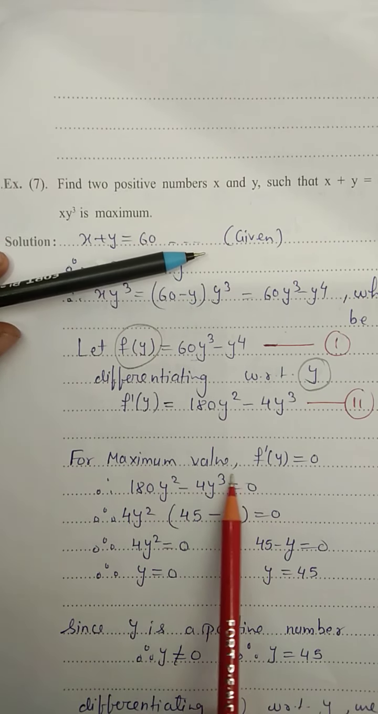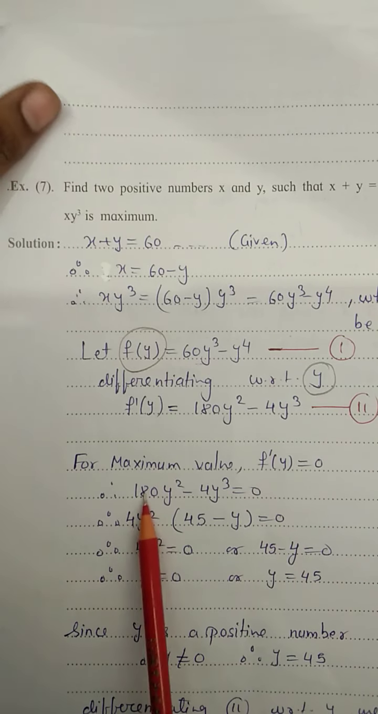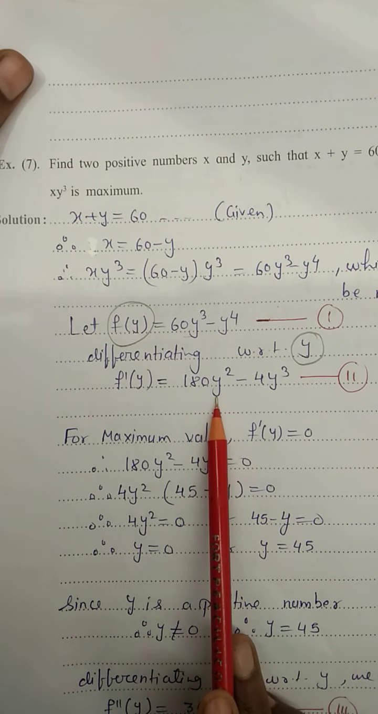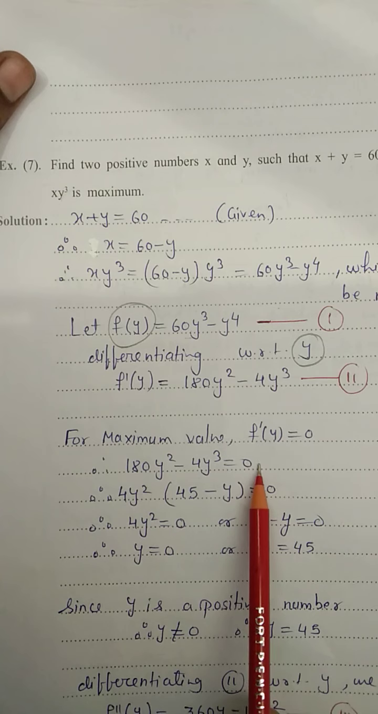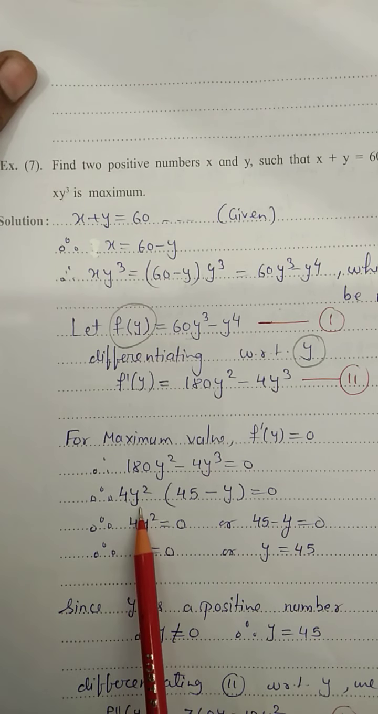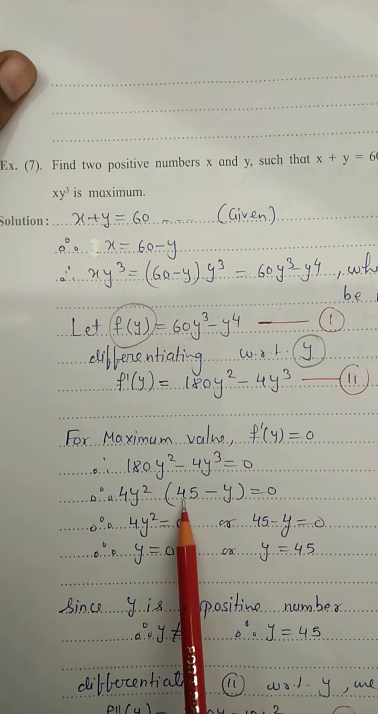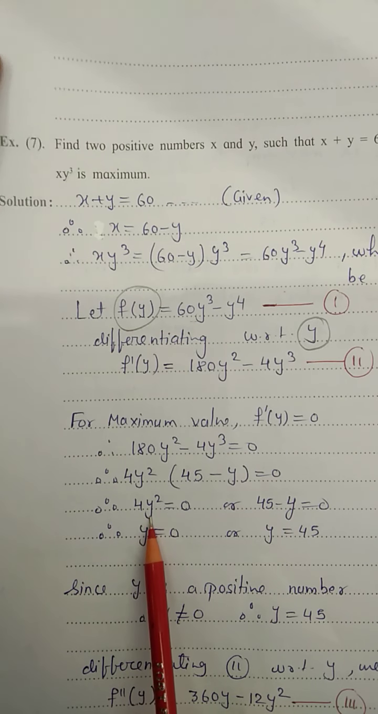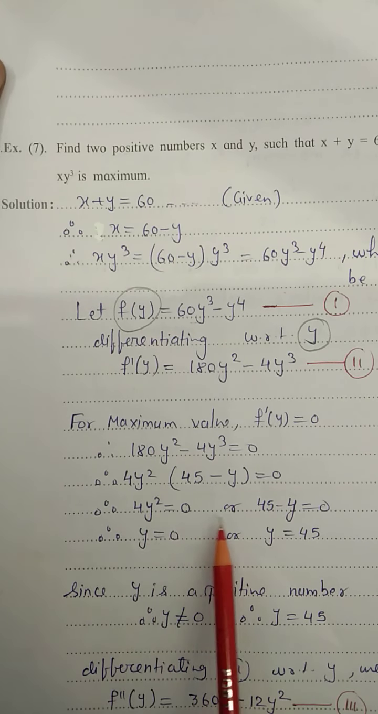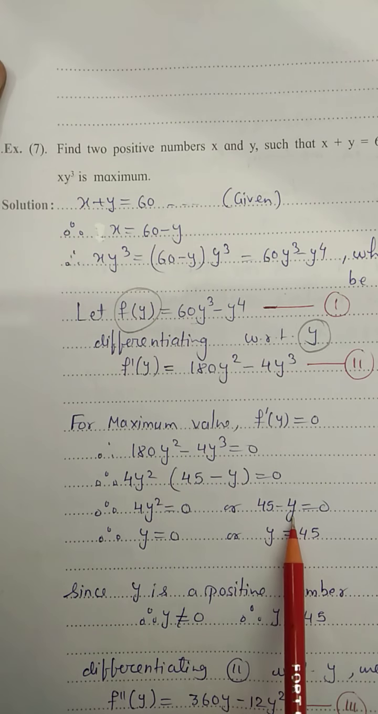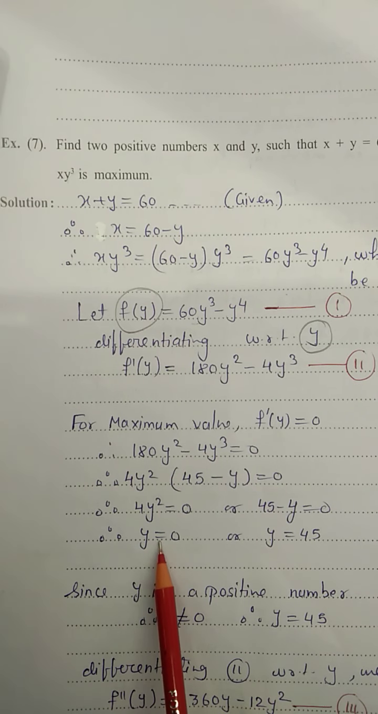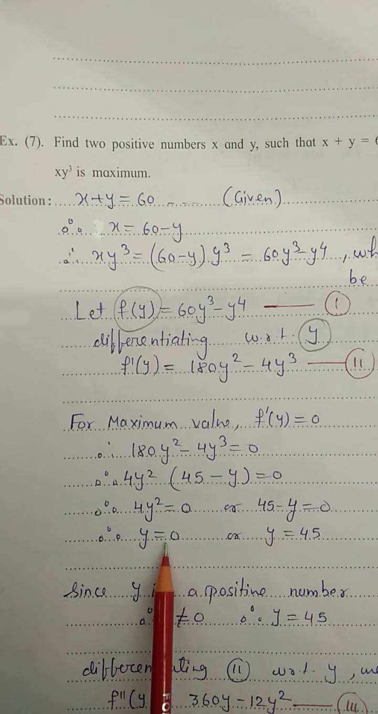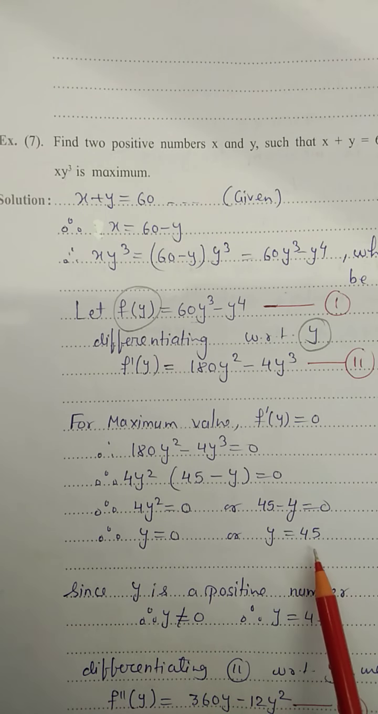Now for maximum values, f dash of y equal to 0. That means 180y square minus 4y cube equal to 0. Taking 4y square common, here it remains 45 minus y equals 0. Therefore 4y square equals 0, or 45 minus y equals 0. It gives y equals 0 or y equals 45.